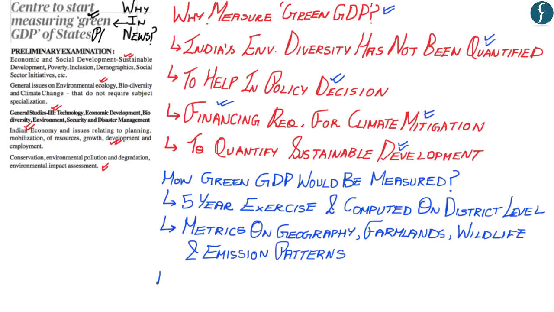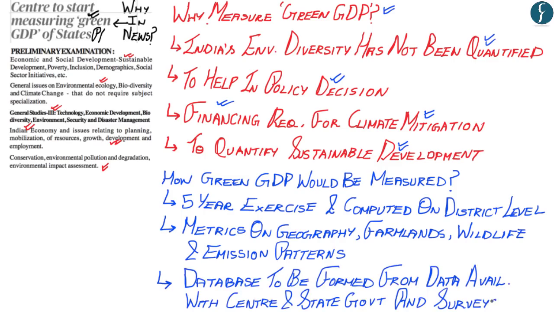Now the third and the final aspect on how green GDP would be measured is that the database would be formed from data that is available with the center and the state government. And apart from this, surveys would also be used to form data for the green GDP database.